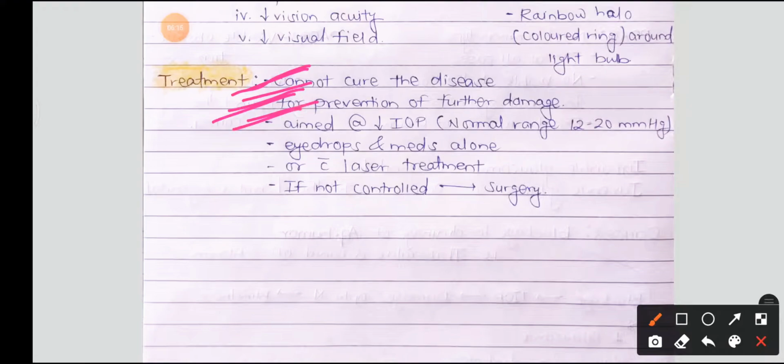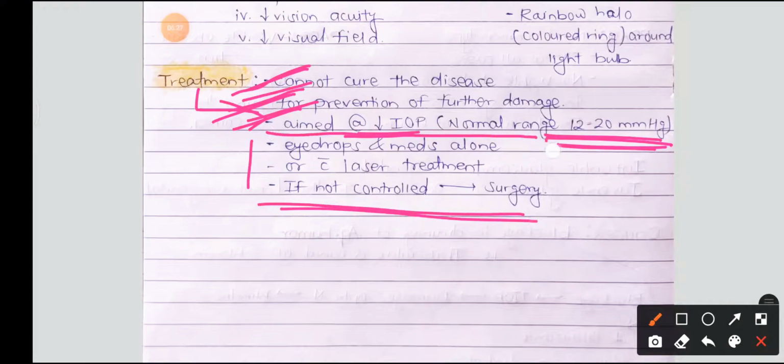Okay, the treatment aims toward reducing IOP to the normal range of 12 to 20 millimeter of Hg. For this purpose, we can use the eye drops and medicines alone or with the laser treatment. Okay, in laser treatment, we bombard the laser beam on the canal system, and if there's some blockage, then it gets cleared.